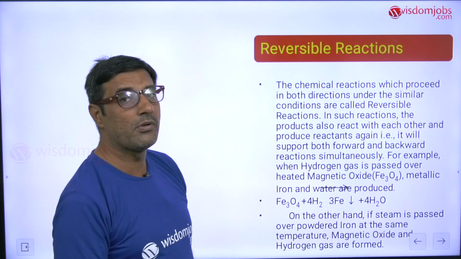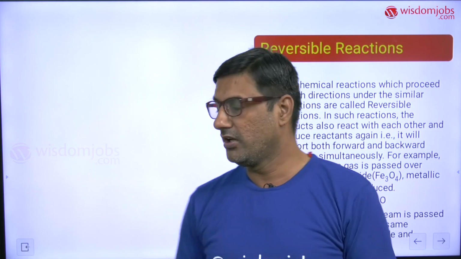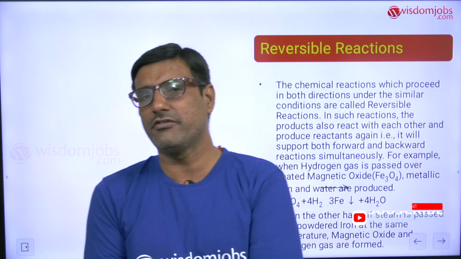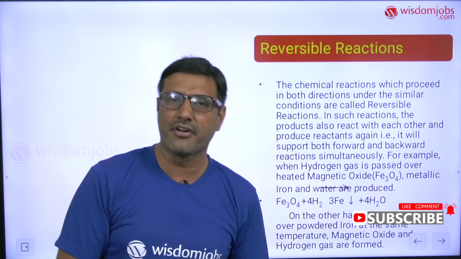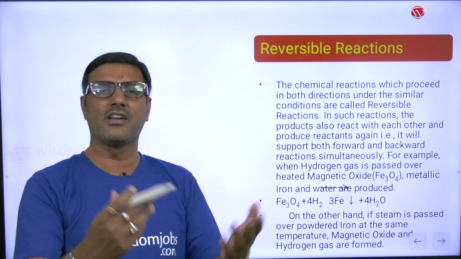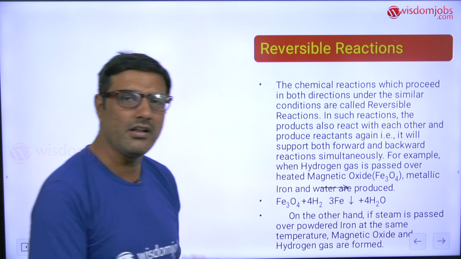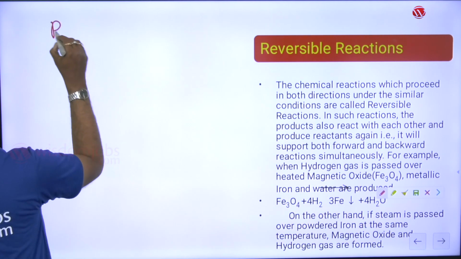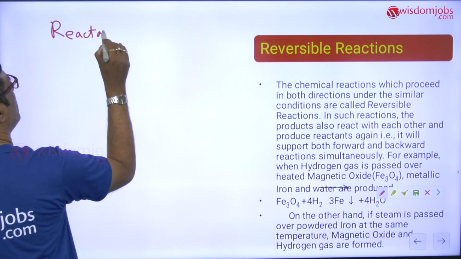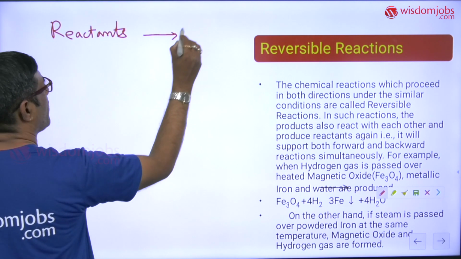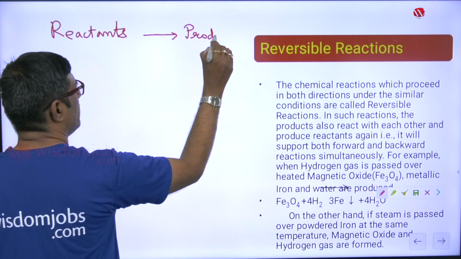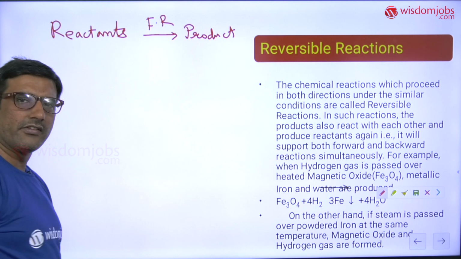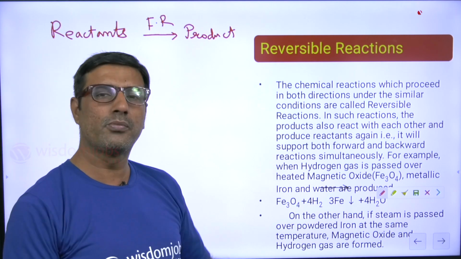Now let me explain you what are reversible reactions. Those reactions in which both the forward reaction and backward reaction are possible, that reaction I am going to call as reversible reaction. What is forward reaction? From reactants to products. So this is forward reaction. Okay, so always reactants when they react give you products.